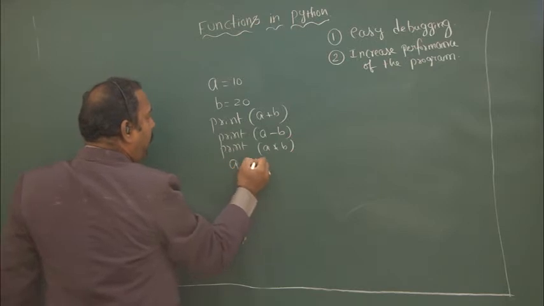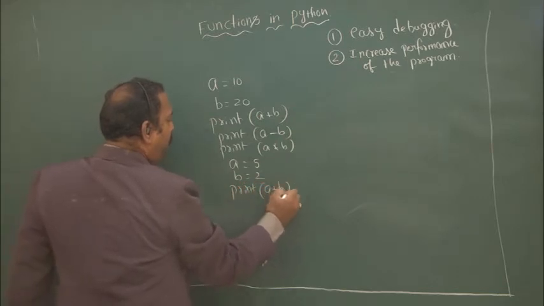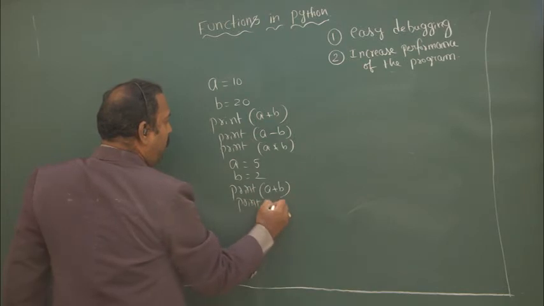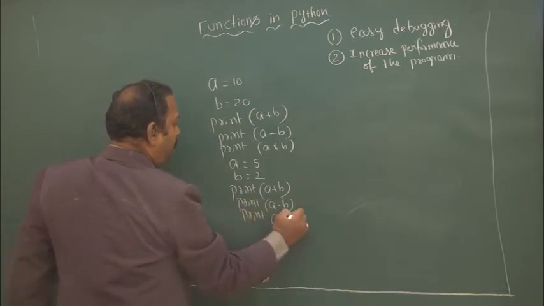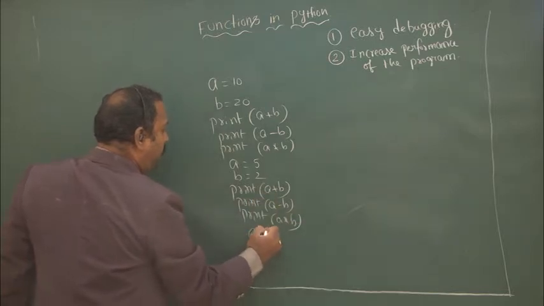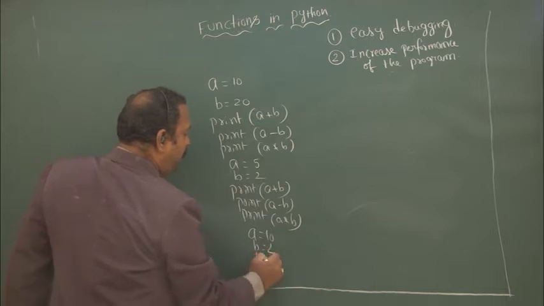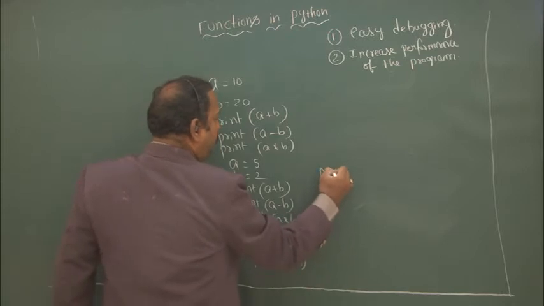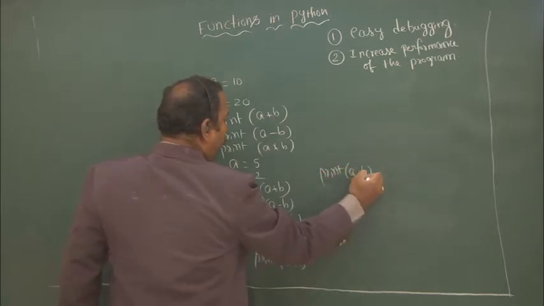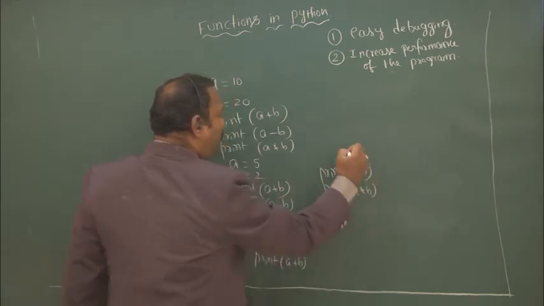Then a equal to 5, b equal to 2, print a plus b, print a minus b, print a star b. Then a equal to 10, b equal to 2, print a plus b, print a minus b, and print a star b. So this is the code I have written here.